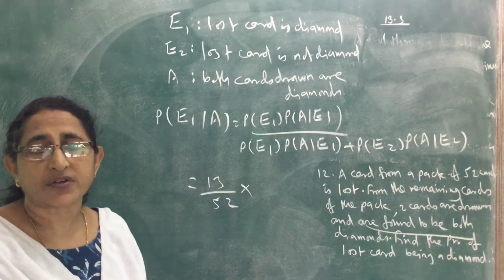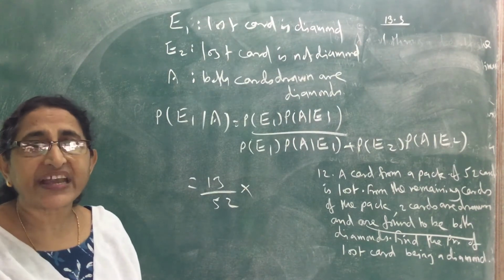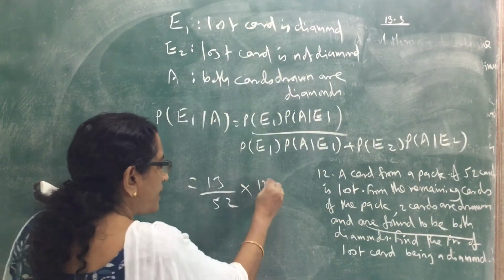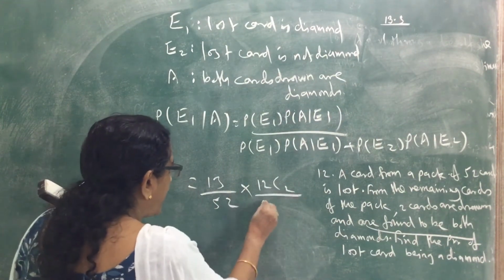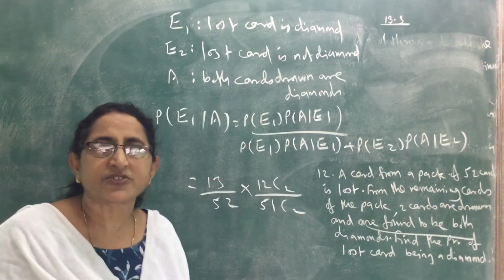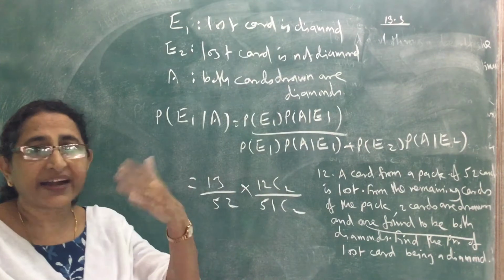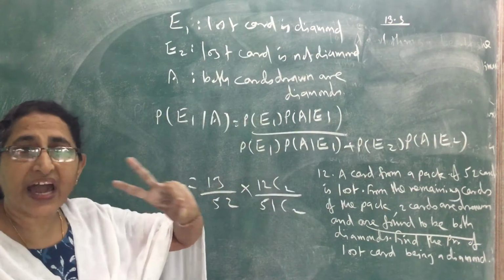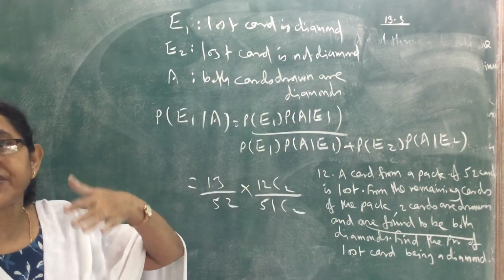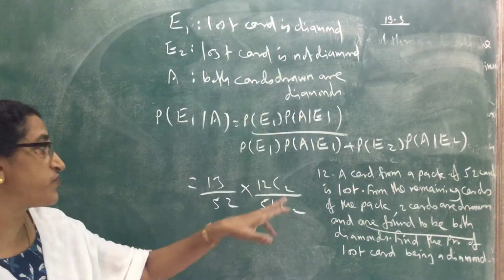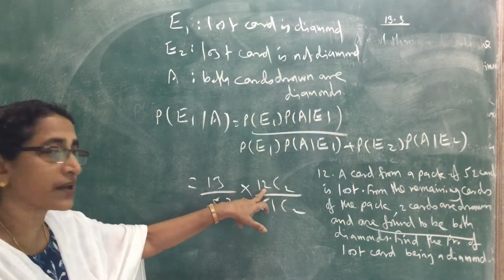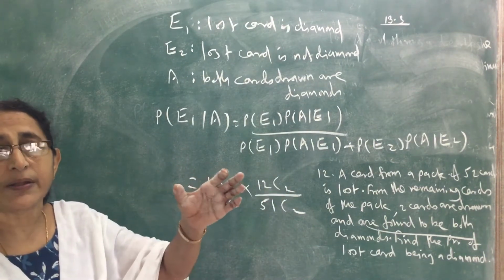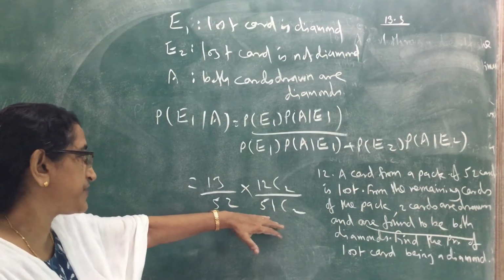So what is the probability that the 2 cards drawn are diamonds if the lost card is a diamond? One diamond is lost, so 12 diamonds are remaining. From the remaining 12, two cards can be drawn in 12C2 ways, divided by 51C2, the total number of ways to select two cards, because one card is lost and only 51 remain. So the favorable cases are 12C2 and the total cases 51C2.